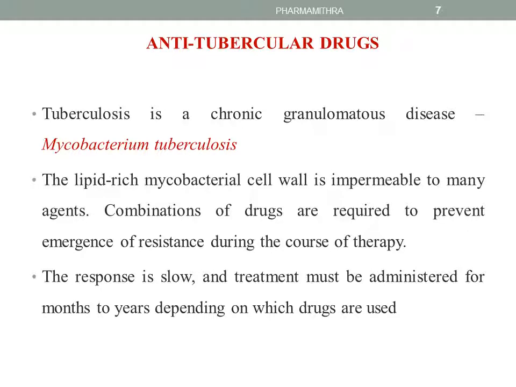Next, we are moving to the second category of drugs, that is anti-tubercular drugs. Tuberculosis is a chronic granulomatous disease which is caused by Mycobacterium tuberculosis. Here, the lipid-rich mycobacterial cell wall is impermeable to many agents. So, we prefer a combination of drugs rather than a single drug, to prevent the emergence of resistance as well as to permeate the drug into the lipid-rich mycobacterial cell wall.